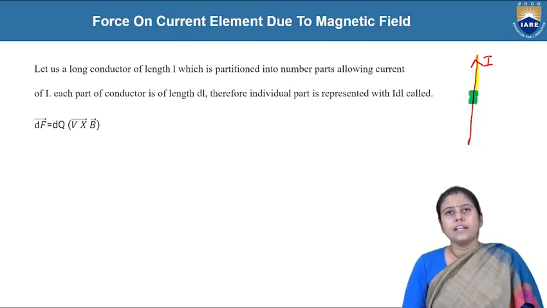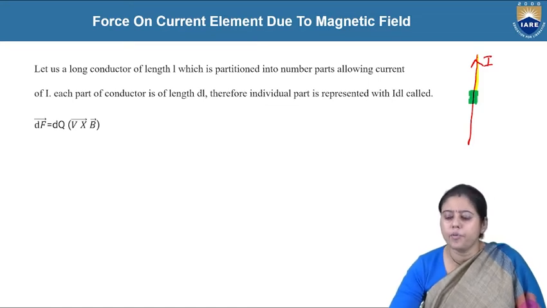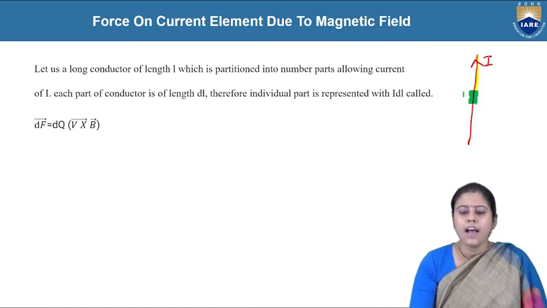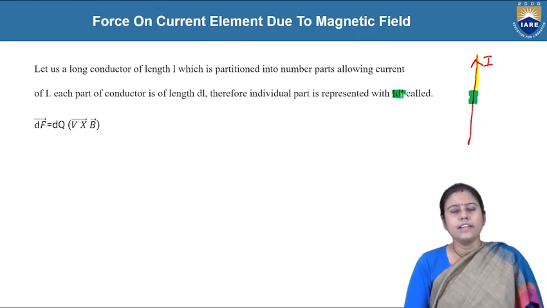So the current flowing in this small element is I dl.